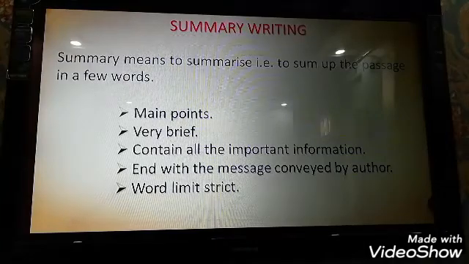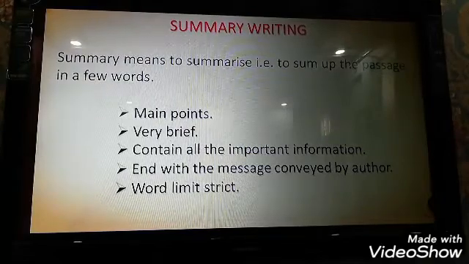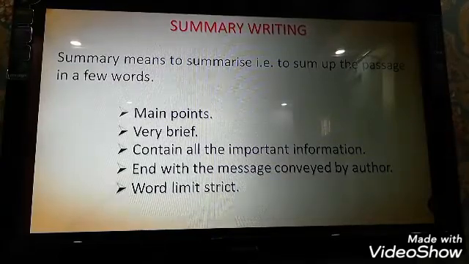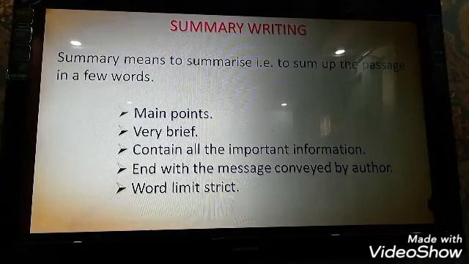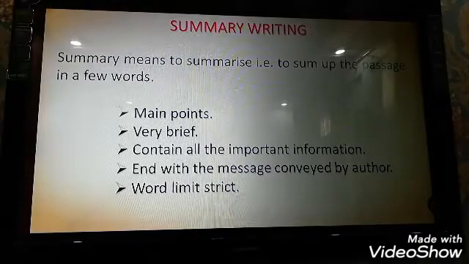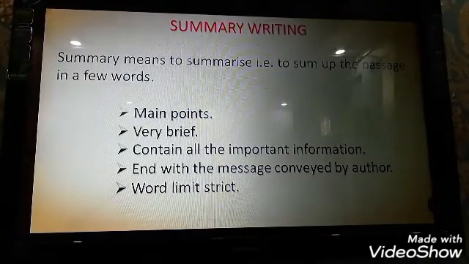So students, now I am going to summarize what I taught you in this video. We were talking about the importance of note making. Note making is very important because you can keep the main points and the relevant details handy and in your mind for a long time, and it is very important for your exams as well, and for speeches, debates, lectures, etc. So the format of note making is also very important.